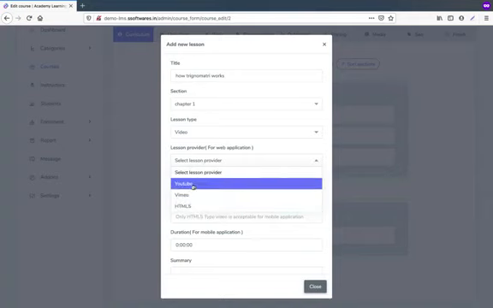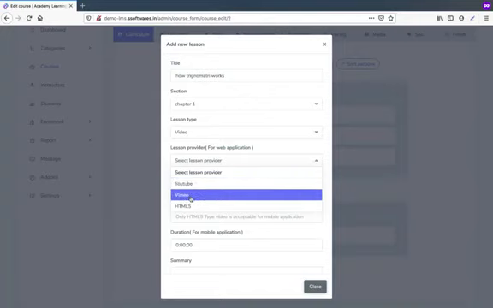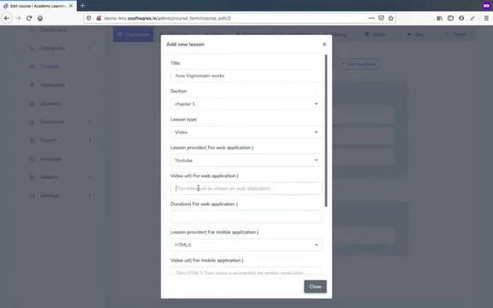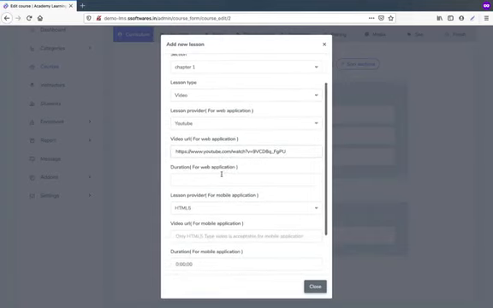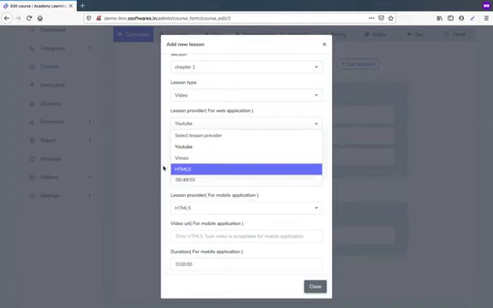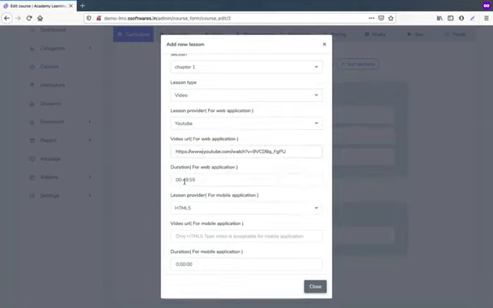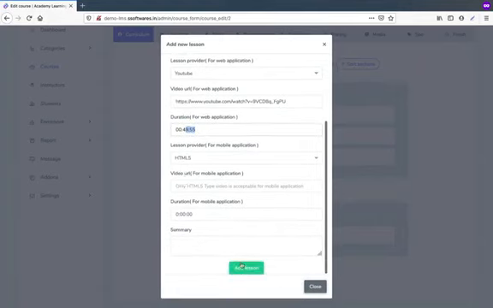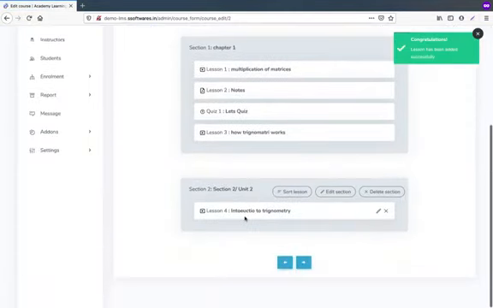You can choose a video from YouTube. You can choose a video from Vimeo. You can self-host a video with HTML5. Suppose we choose YouTube and paste the video. You can host your videos on YouTube, on Vimeo, and on your own server also. When you paste the link here, it will automatically fetch the duration of that link. It is a 59 minute video. When the duration is fetched, you hit add lesson, and the lesson will get added here.